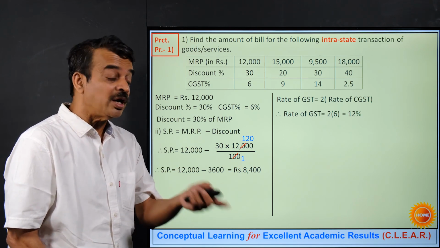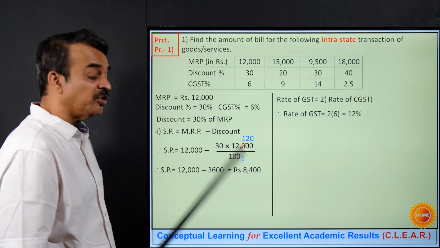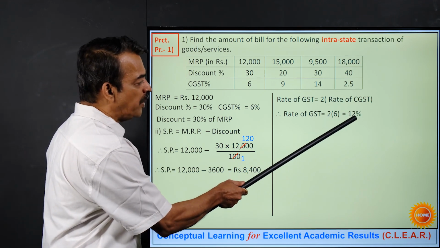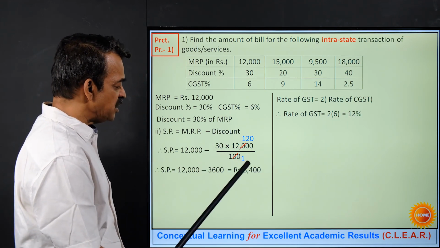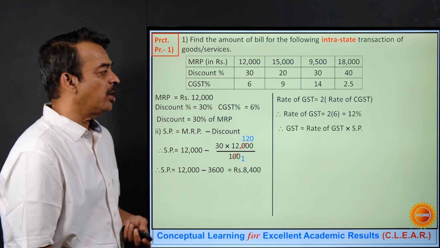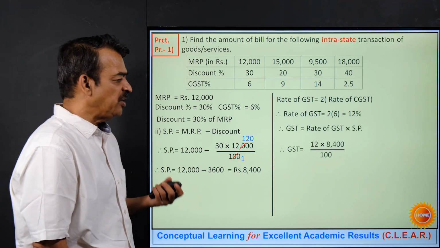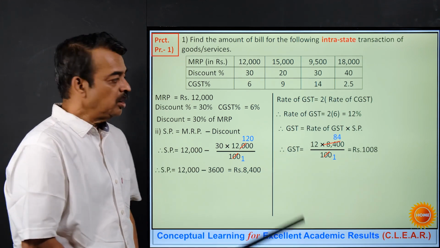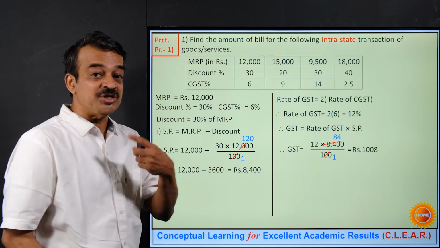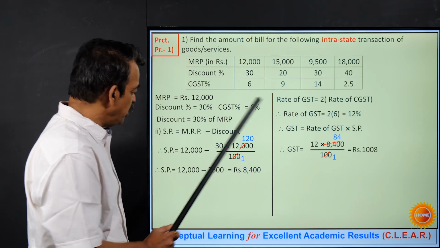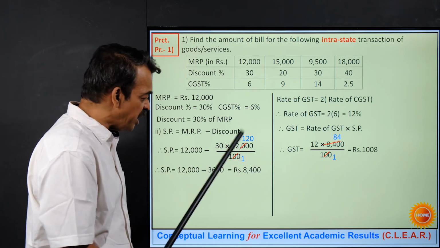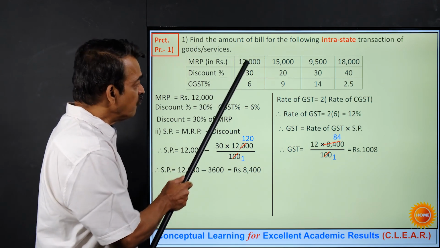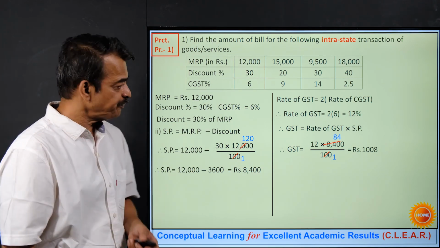Whose 12%? It will be obviously that of the selling price. So let us calculate 12% of the selling price, that is 8,400. So if I simplify, I get the answer as 1008. So this 1008, that is GST, if I add to the selling price, which is 8,400, I will get the amount of bill for this particular item.